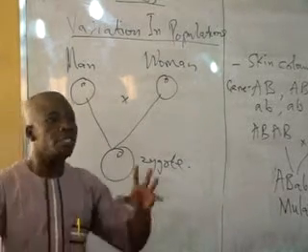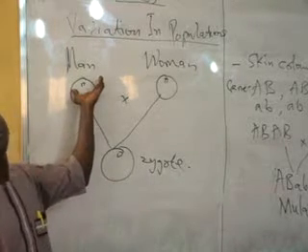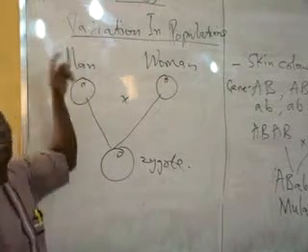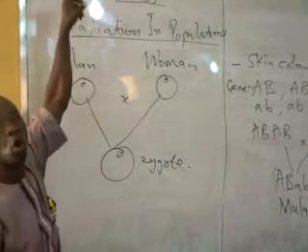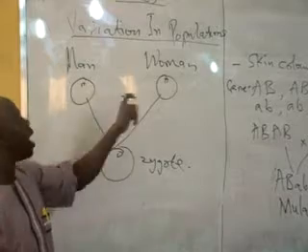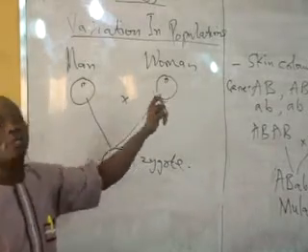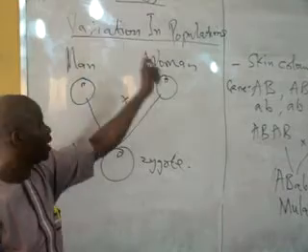And genetic studies have also made us understand that this man, because he has been born by his parents, also has features of his father and his own mother inherent in him. And this woman also carries features of her own father and mother in her.